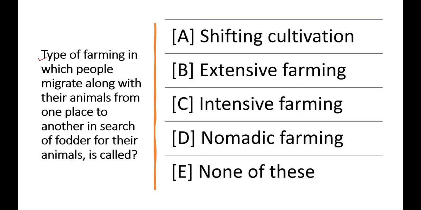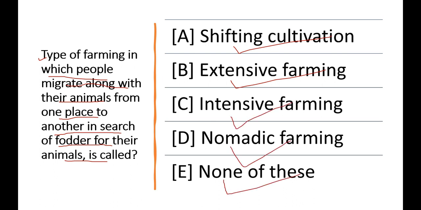The last important question is, the type of farming in which people migrate along with their animals from one place to another in search of fodder for their animals is called shifting cultivation, extensive farming, intensive farming, nomadic farming, or none of the above. The correct answer will be nomadic farming. Everyone knows nomadic farming. In this type of farming, people migrate along with the animals from one place to another in search of fodder for their animals. Generally, they rear cattle, sheep, goat, camel, or yaks for milk, skin, meat, and wool. This is the last question.